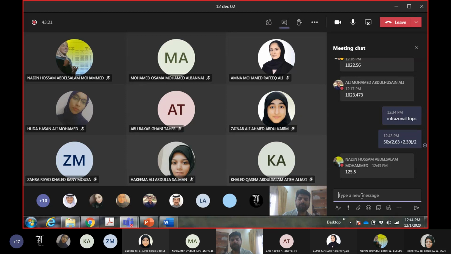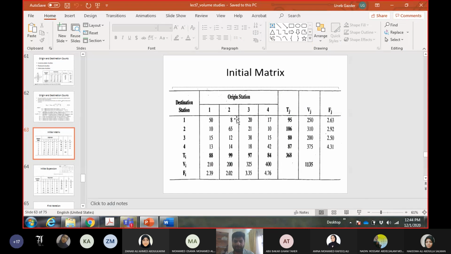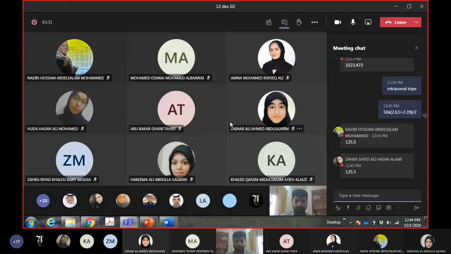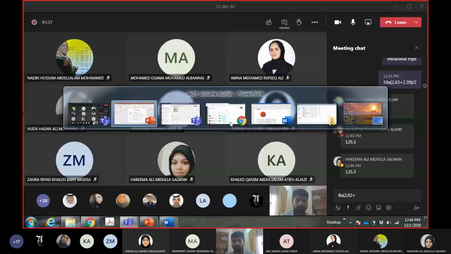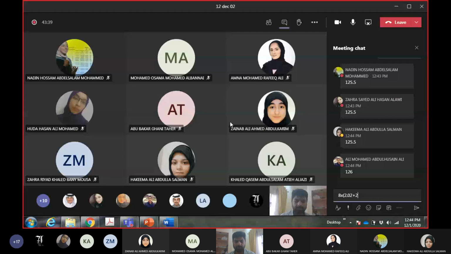126. Okay. Similarly, let's say I'm doing 8. I'm trying to calibrate this value. Second row, second column, first row. So 8 should be multiplied with the adjustment factor of the second column, which is 2.02, and the average was 2.63, which is for the first row.